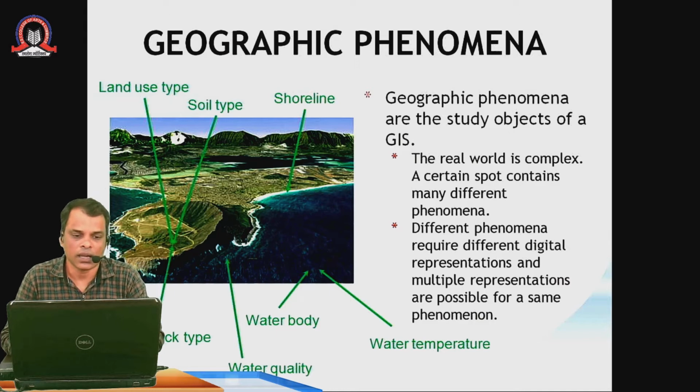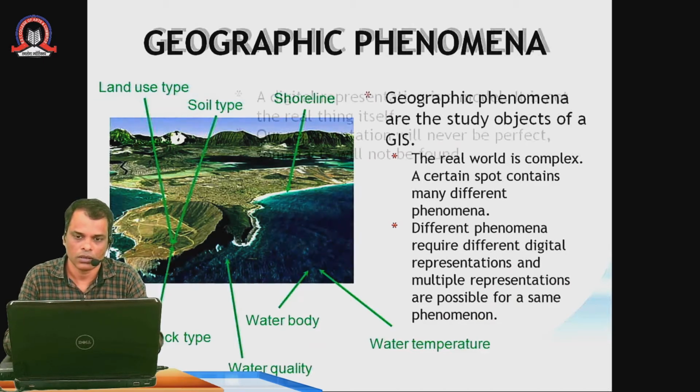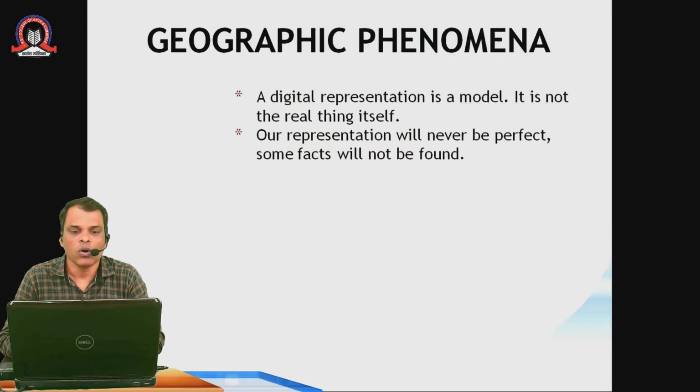So here in the image, you can see that different lands are there. Then there is a water body, so the water body will have some water temperature. If it is land, then there is a soil type. Then there is a surface of rock type. If it is water, then water quality. All these things are different phenomena related with those particular objects, or with that particular GIS phenomena. For a clearer understanding, we will discuss the things further.